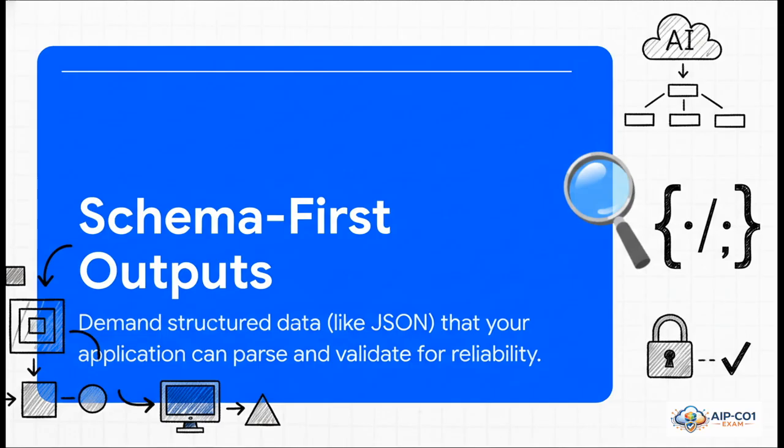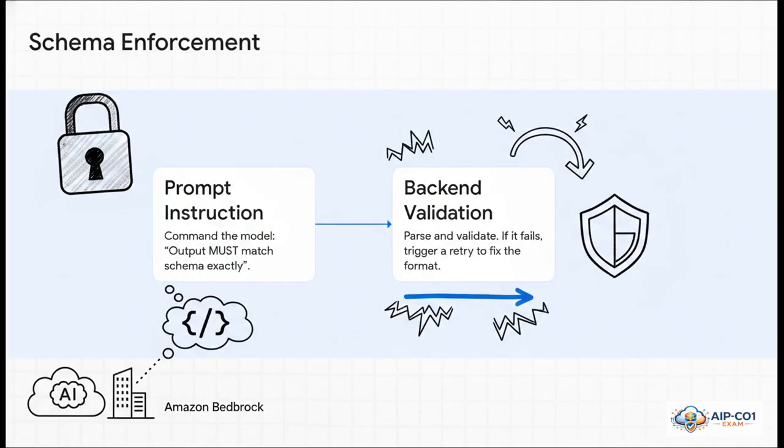This next one is, in my opinion, the absolute backbone of any reliable AI application. I'm talking about schema-first outputs. So instead of asking for a big block of text, you demand perfectly structured data, like JSON. Why? Because it means your application isn't just guessing what the AI meant. It's getting clean data that it can immediately parse and validate. It's a game changer.